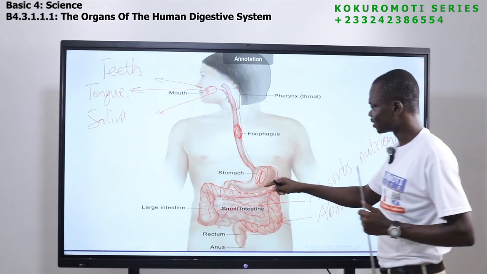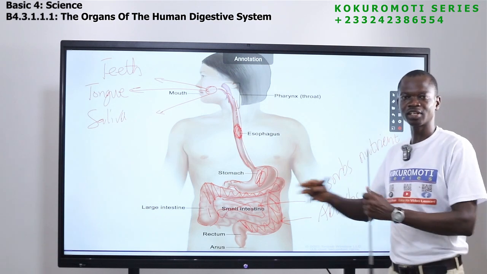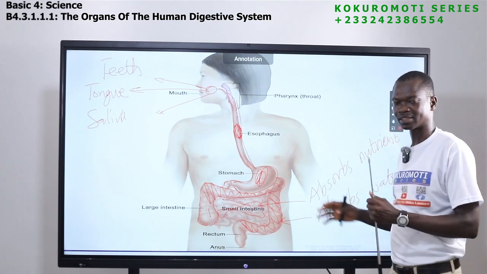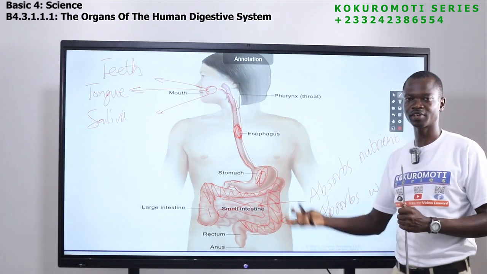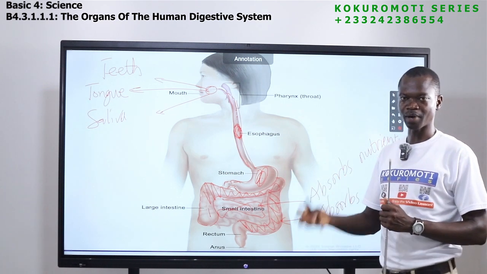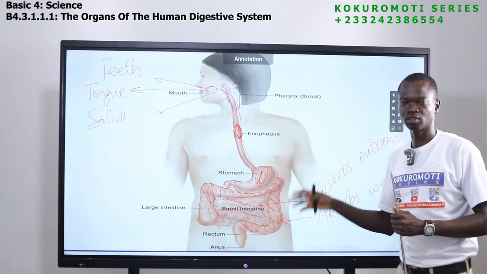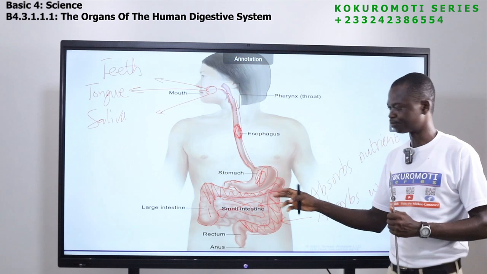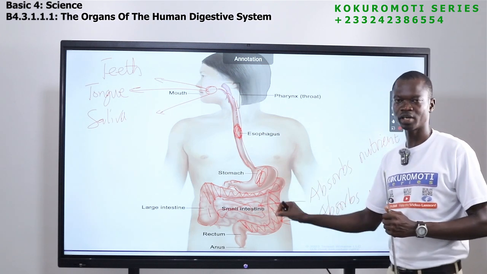There are some enzymes here. These enzymes kill all the harmful components in the food that is in the stomach. So in the stomach, the food is further broken down into smaller parts, and all harmful components of the food are also killed here. From the stomach, the food goes to the small intestine.